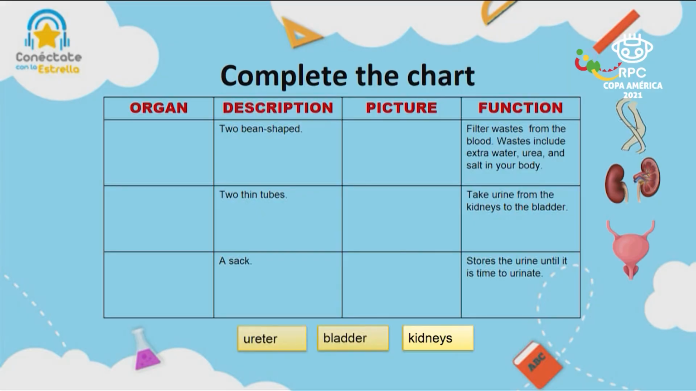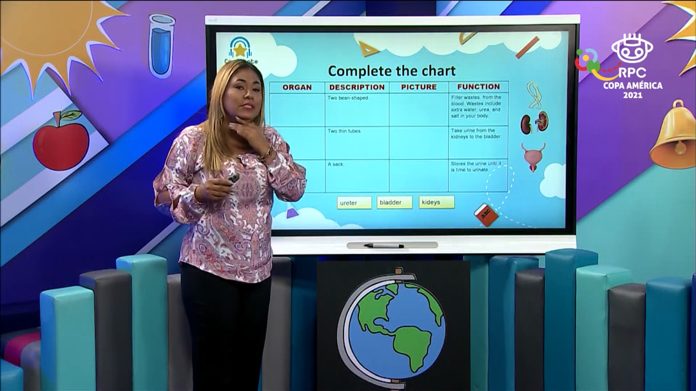So here I have a chart that I would like you to help me complete. I'm going to give you a description and function, and you have to let me know what is the name of the organ that belongs to the function and what is the shape of the organ. In order to help you analyze, I have a word bank: ureter, bladder, and kidneys, just for you to remember our new vocabulary. And I also have 3 different pictures of the 3 different organs. Here I have it. The 2 tubes, remember? Then we have, I am not going to say the name because you need to try to remember what is the name of these organs.